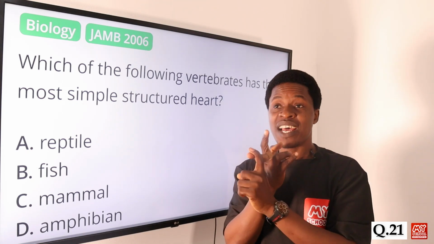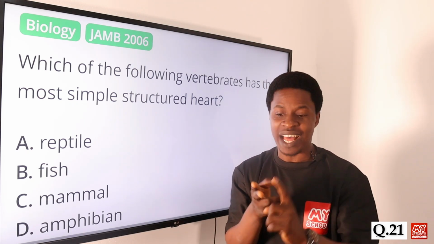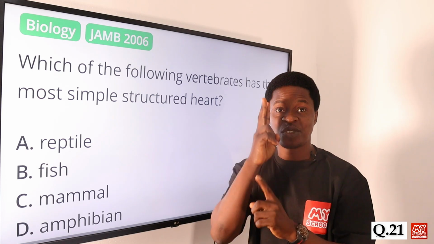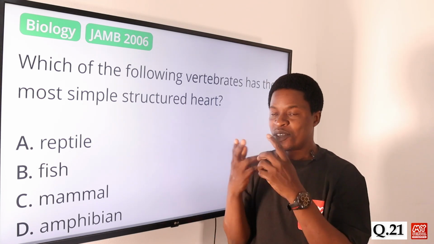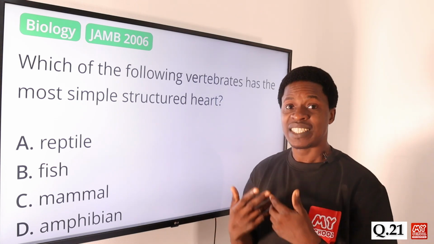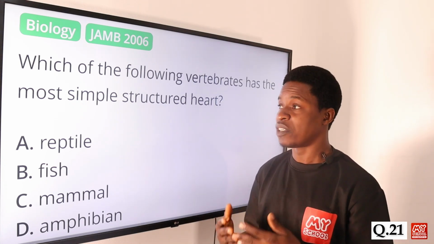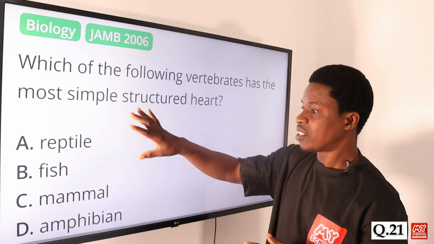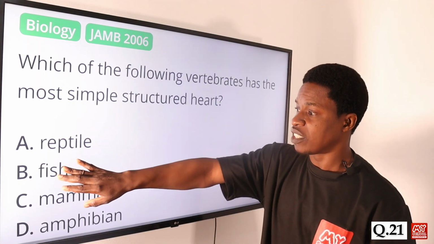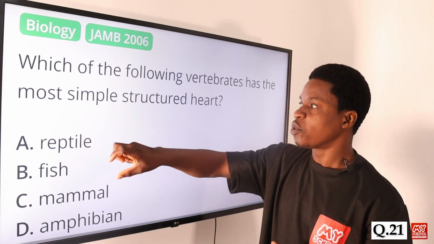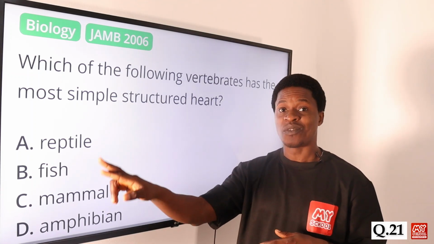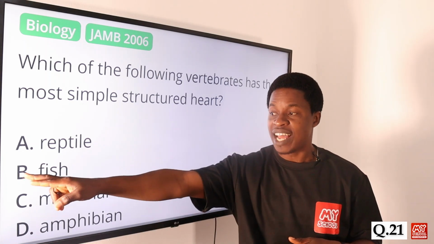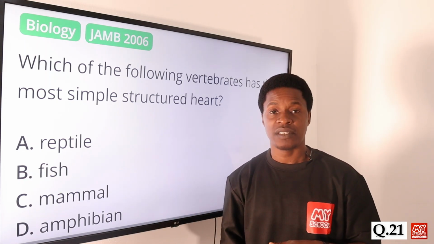It has one atrium or auricle, and then it has one ventricle. So just 2 of them, because they don't need, of course, that for how they carry out their metabolic activities, respiration. So they have just that. The fishes usually are the ones with the most simple structured heart, because they have a 2-chambered heart, one atrium and one ventricle. So the correct answer is option B.